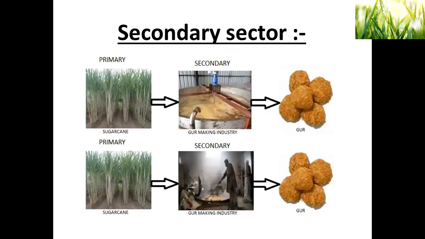I have shared some pictures. The first one is sugarcane. It comes from the primary sector, that is the agricultural sector. That sugarcane juice is taken to the industry where it is made into jaggery. The same thing I have taken in the second picture. The same sugarcane is made into jaggery with the help of humans. So where man makes it, it comes under small scale industry, whereas where machines are used, it comes under large scale industry. We can take it like that.